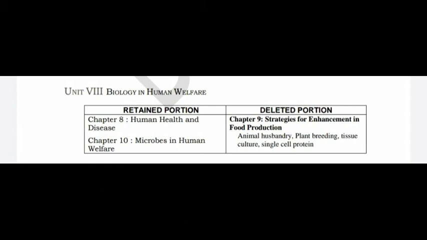Okay, there is no worry. If you already read this chapter, it's very nice. It will help you to touch the questions in the NEET examination. It will help you to understand what strategies are used to increase food quantity and quality.